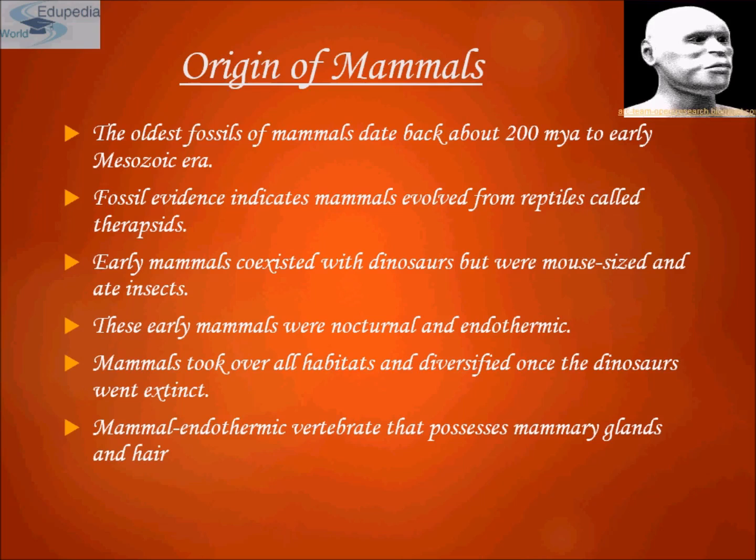The oldest fossils of mammals date back around 200 million years ago to the early Mesozoic era. Fossil evidence indicates mammals evolved from reptiles called therapsids. Therapsids we will be studying in detail. Early mammals coexisted with dinosaurs but were mouse-sized and ate insects. These early mammals were nocturnal and endothermic. Mammals took over all habitats and diversified once the dinosaurs went extinct. Okay, mammals are endothermic vertebrates that possess mammary glands and hair.